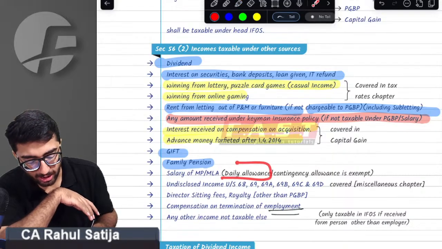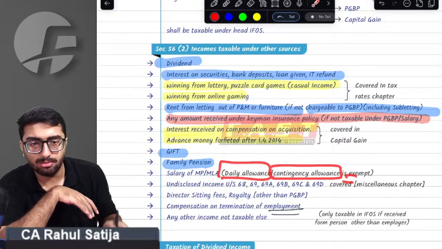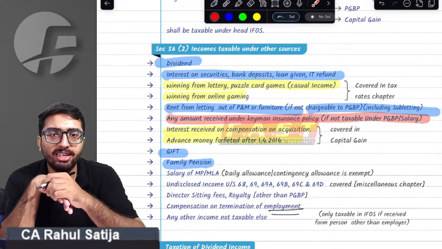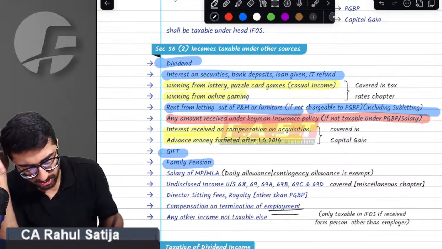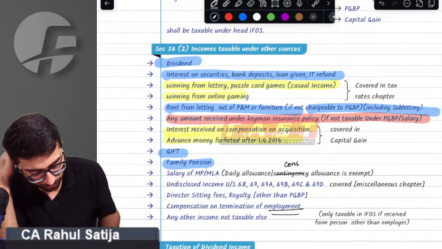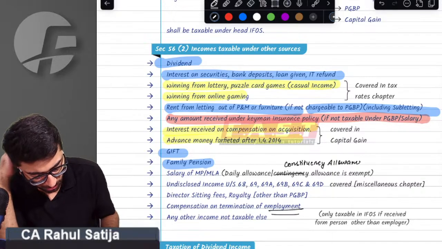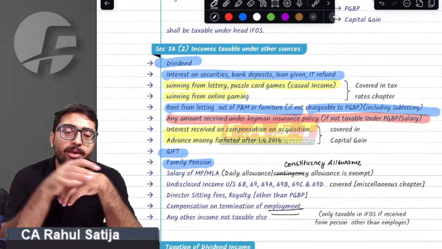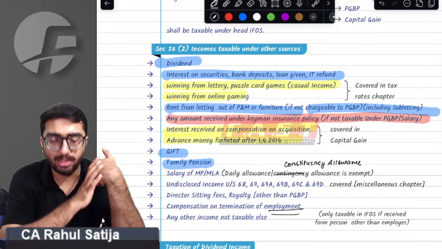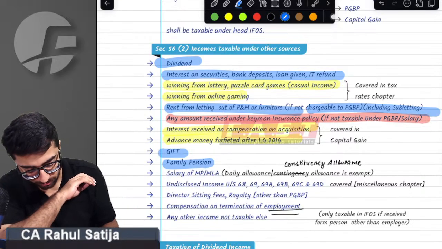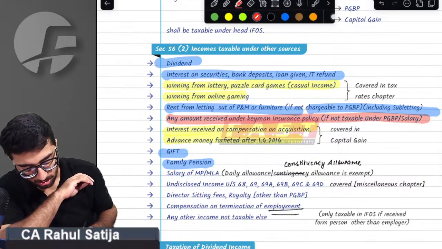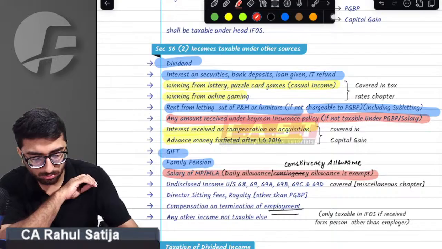The provision says if they receive any kind of daily allowance or constituency allowance, it is exempt. I guess it is not contingency allowance, it is constituency allowance. If any MP or MLA receives any daily allowance or constituency allowance, that is exempt. Sir, we do not have much depth in this topic. Whatever we had studied, this is the only part.